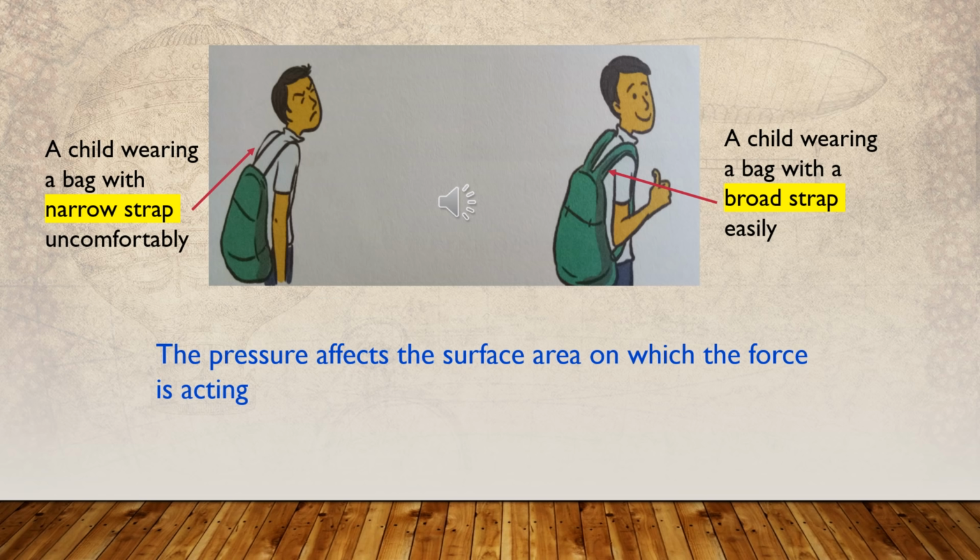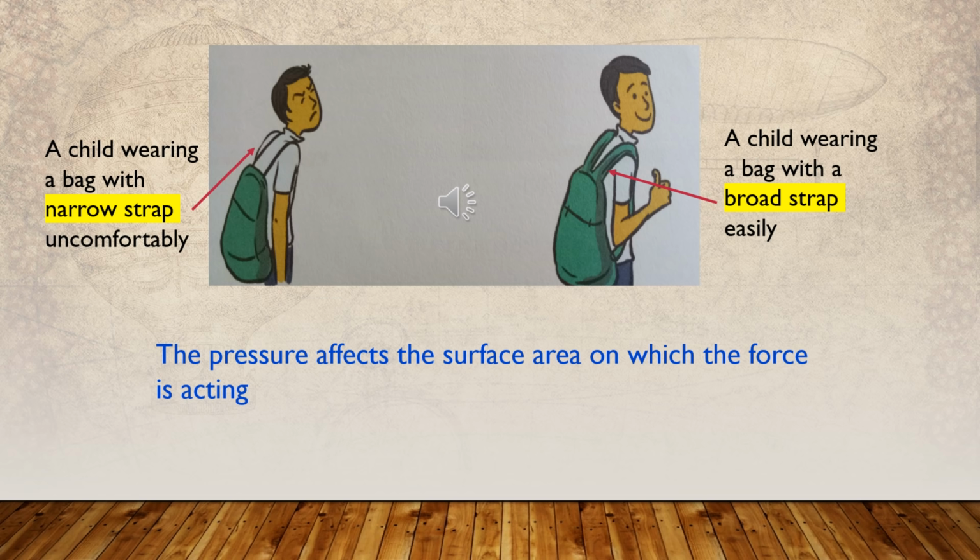There are two school bags here of equal weight. Then the force exerted by both school bags is equal, no? The weight is equal. The shoulder strap of one of them is narrow and the other one is broad. Though the strap is narrow or broad, the force exerted by the weight of the school bag is the same.